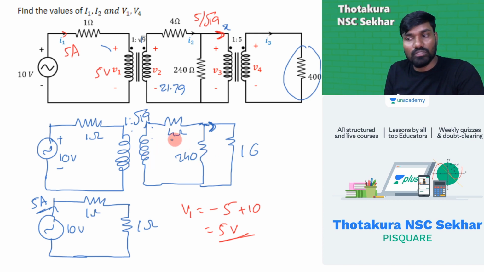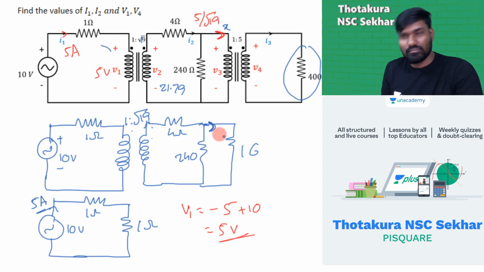Again, you'll have to apply voltage division here. Okay, again the same change you will do here. After applying voltage division, let me just tell you. Or else, you know this current, right? You know this current, I can find this voltage directly. I can find this voltage again by diamond rule, because V2 is known, I2 is known.